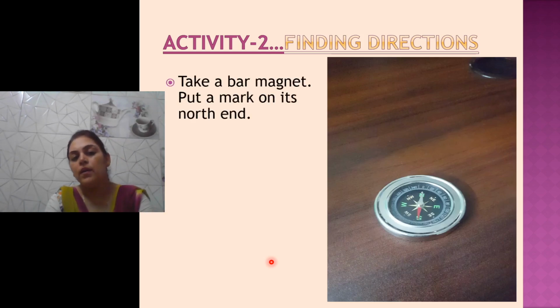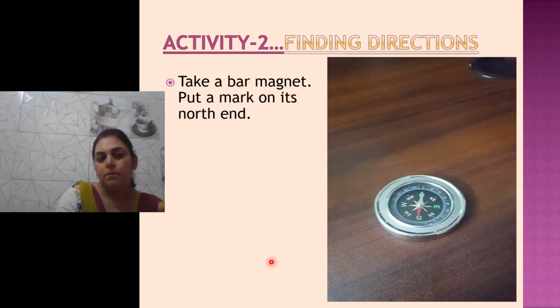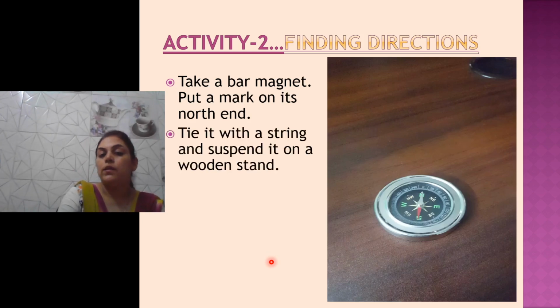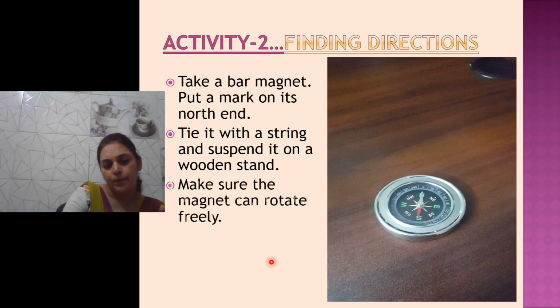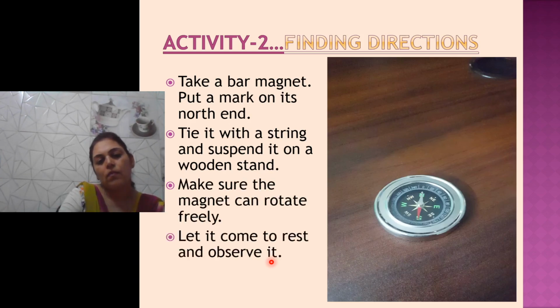Take a bar magnet, put a mark on its north end, tie it with a string and suspend it on a wooden stand. Okay. Make sure the magnet can rotate freely. Let it come to rest and observe.